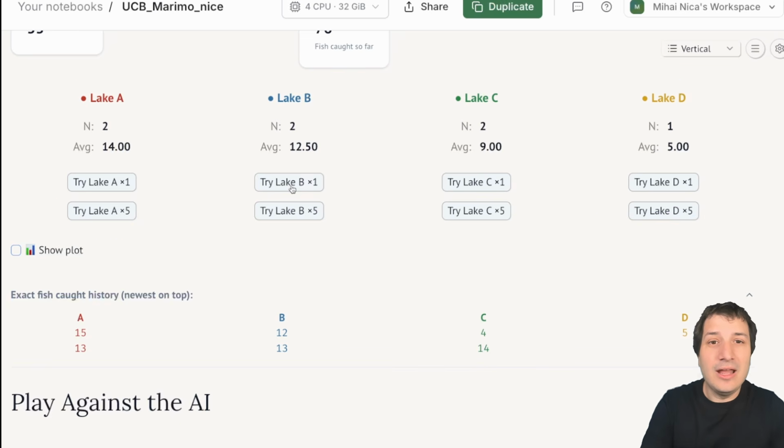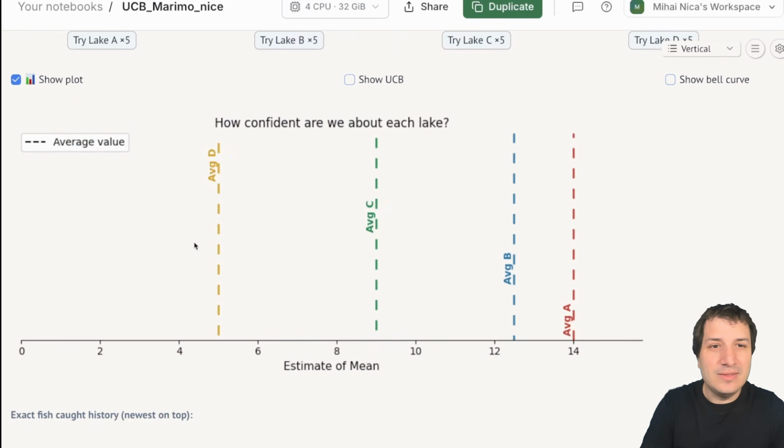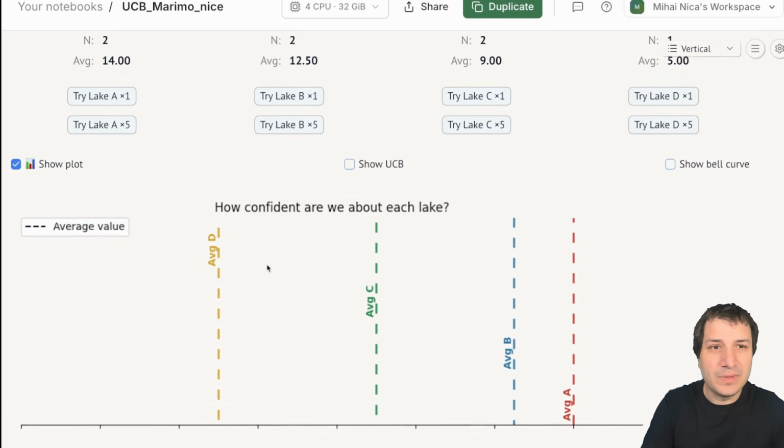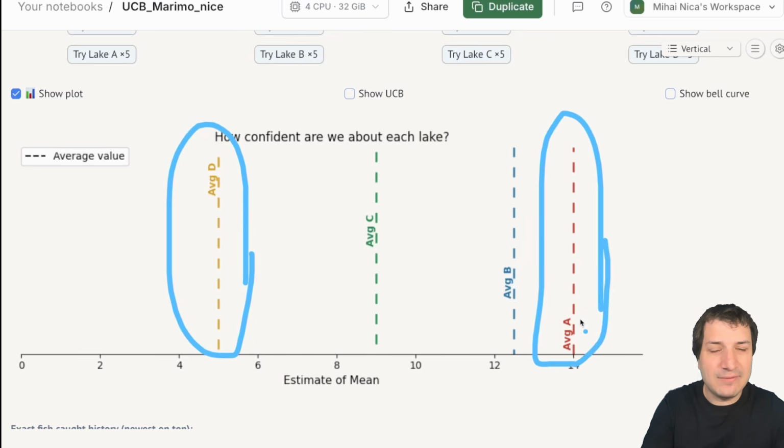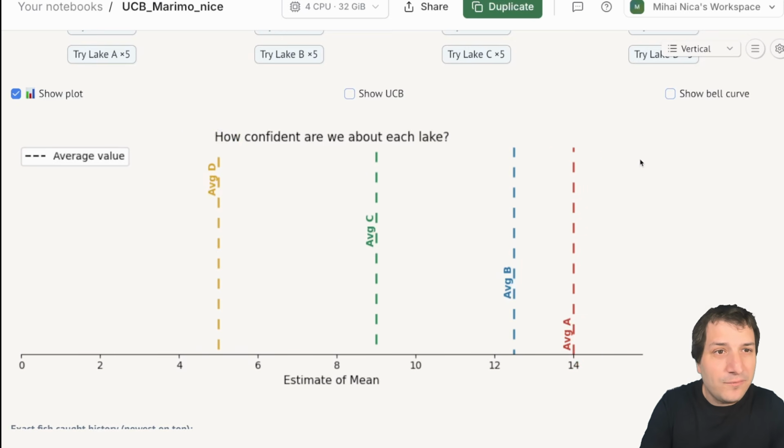Okay, and to help us do this, I've drawn a little plot here. So this plot shows the averages as little lines. And so you see Lake D is all the way down here, is the worst one, and Lake A is the best one that has the highest average at 14. And so this is just another way to represent the information. But the fun thing we can do here is this button, Show Bell Curve.